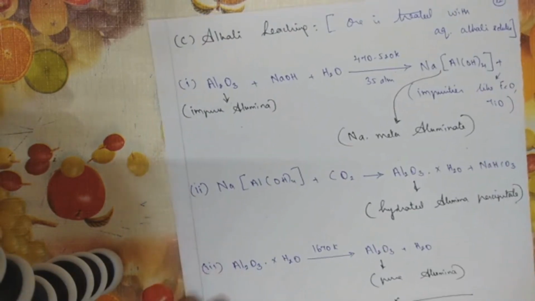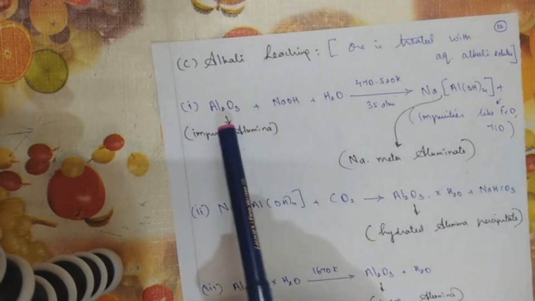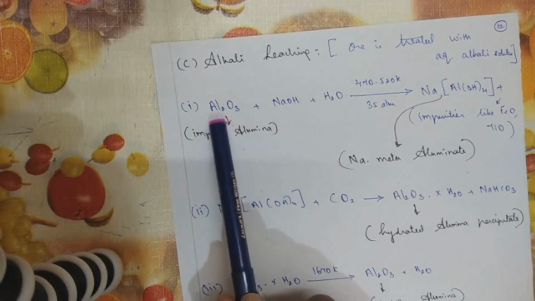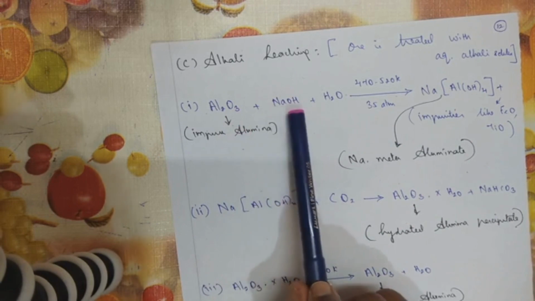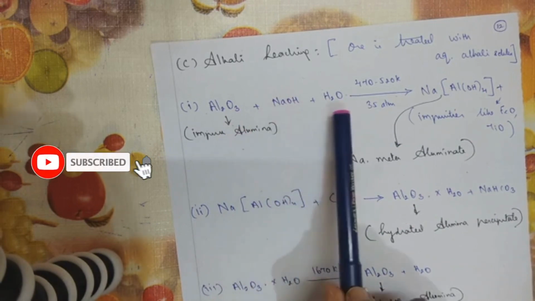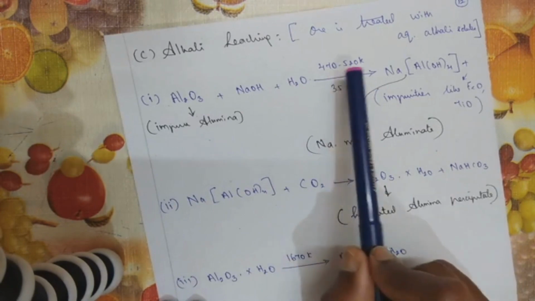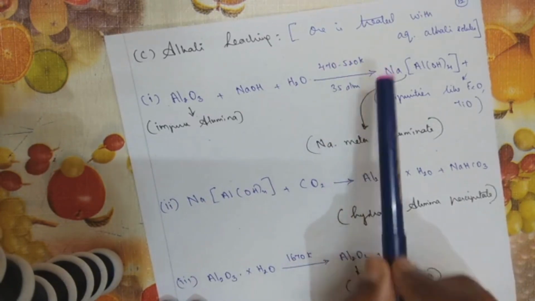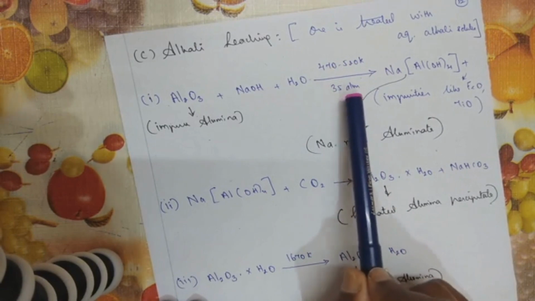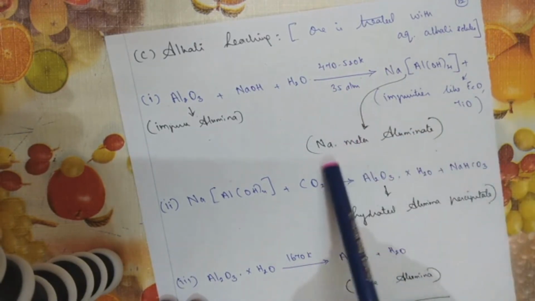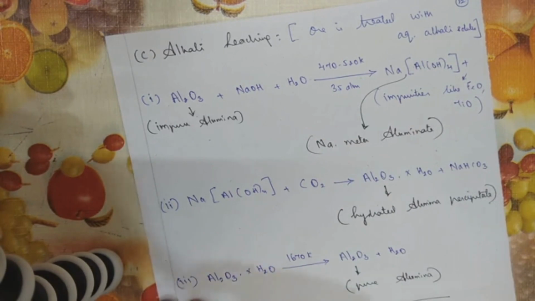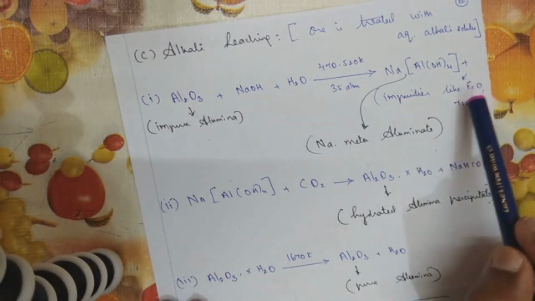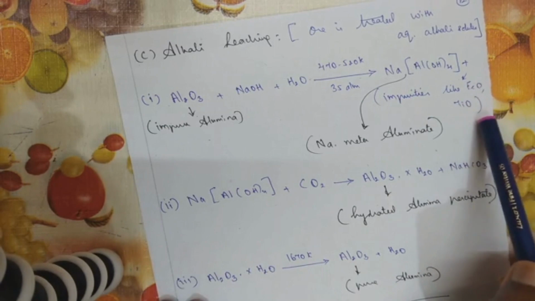Now, here we are talking about extraction of aluminium. Impure alumina, with molecular formula Al2O3, you treat with the alkaline sodium hydroxide solution in the presence of water. The temperature is 450 to 520 Kelvin and the pressure should be 35 atmospheres. You get again a complex, sodium meta-aluminate. Naming the complex compound we will see in chapter 5. And certain impurities are left behind, that is iron oxide and titanium oxide.